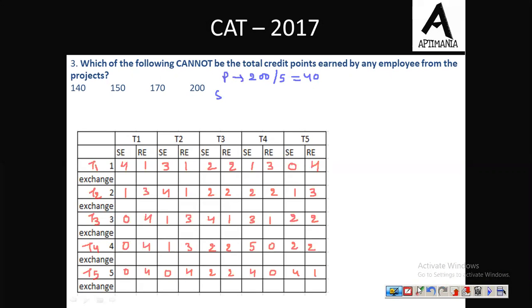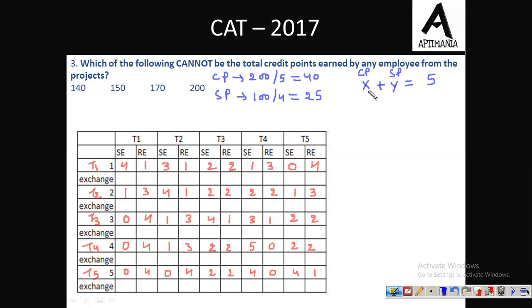Fine. So this was a challenging project. For a standard project, the credit points are 100, but there are 4 members only. So any member will be getting 25 points for a standard project. Now the question is, which of the following cannot be the total credit points earned by any employee? Now we also know that the employee has worked for a total of 5 months. So let us assume that X months were worked in the challenging project and Y months in the standard project. So the total number of months must be equal to 5.